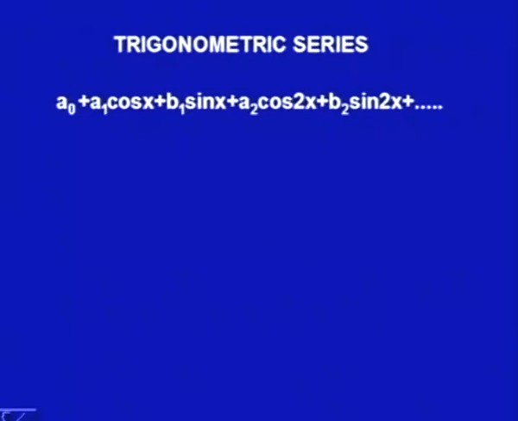So, if I take this series a naught plus a1 cosine x plus b1 sin x plus a2 cosine 2x plus b2 sin 2x and so on, here cosine x, sin x, cosine 2x, sin 2x all have period 2 pi. A naught is a constant function, which we can take with any period, so we can say period 2 pi again.